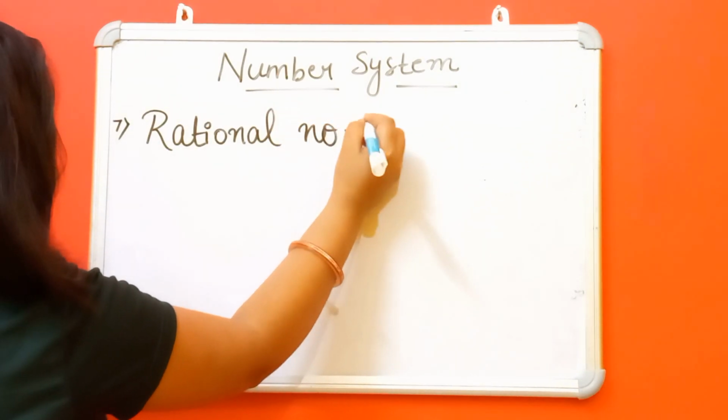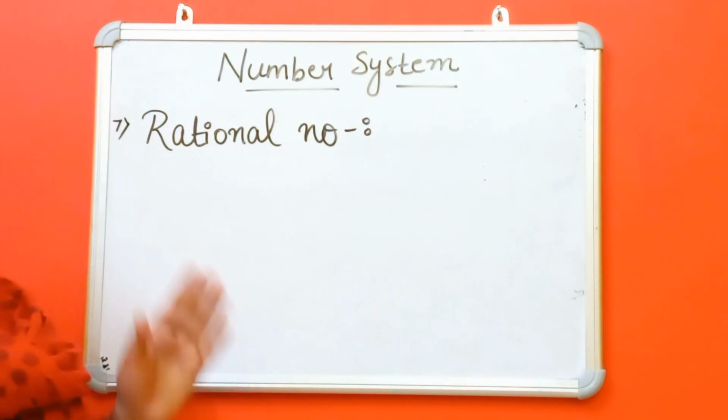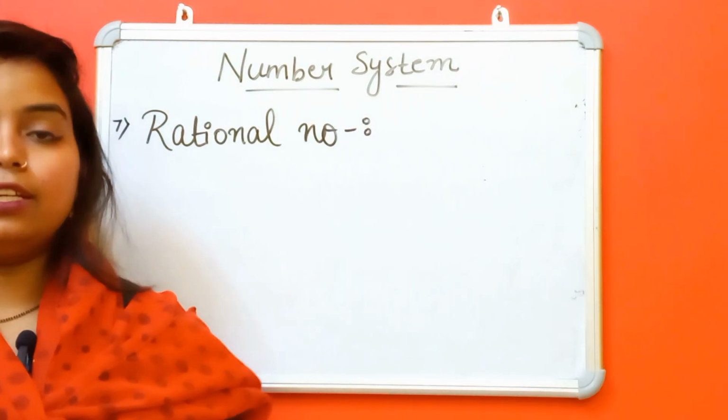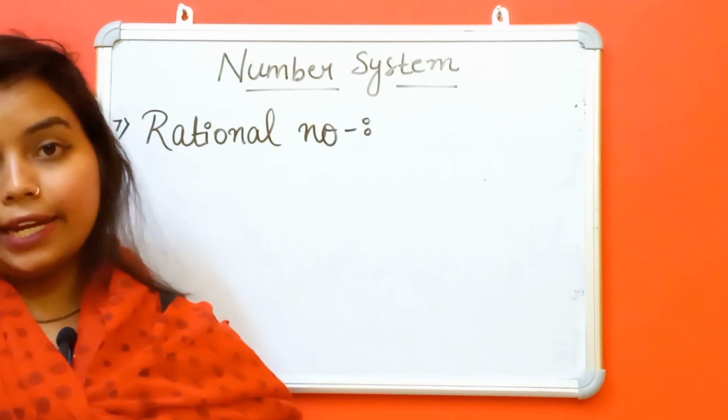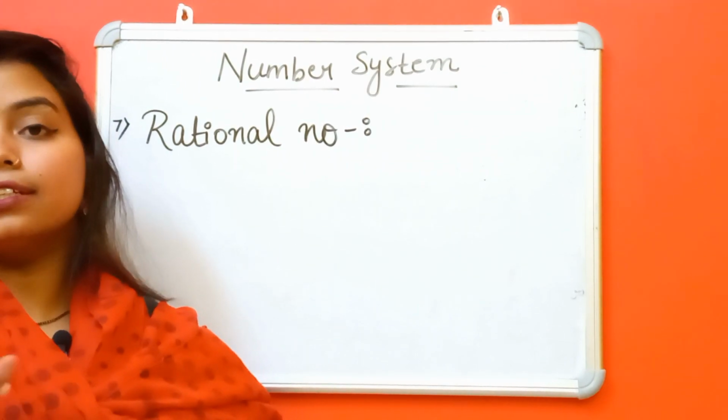Rational number. So the main topic is what are rational numbers. A rational number is a number in the form of p by q, where q is not equal to 0.